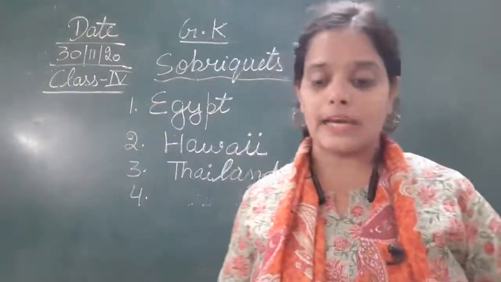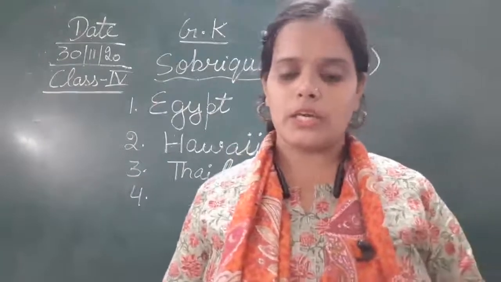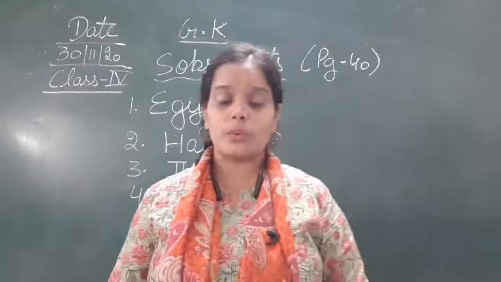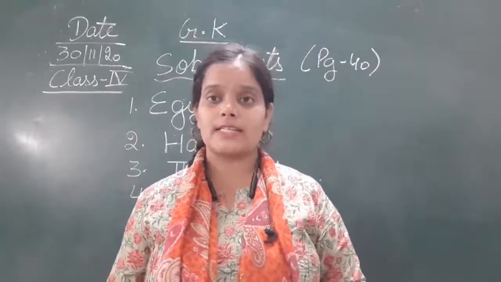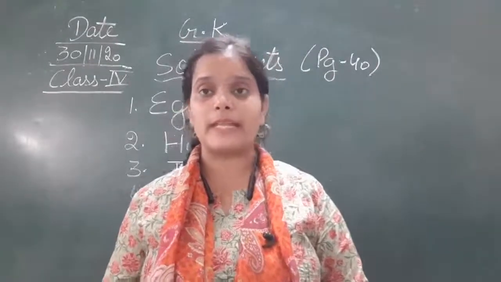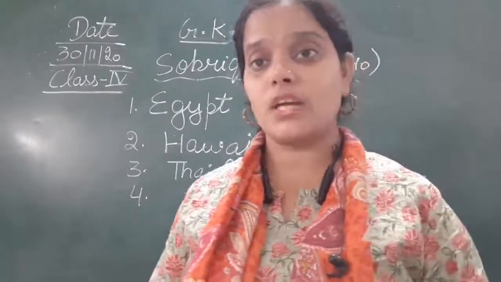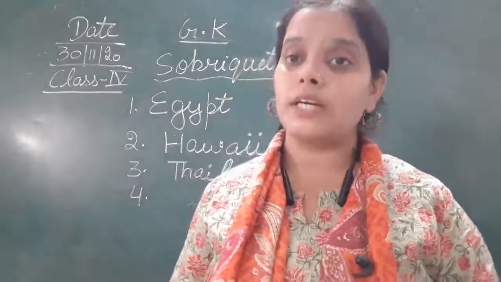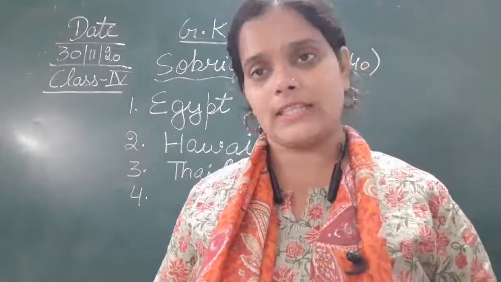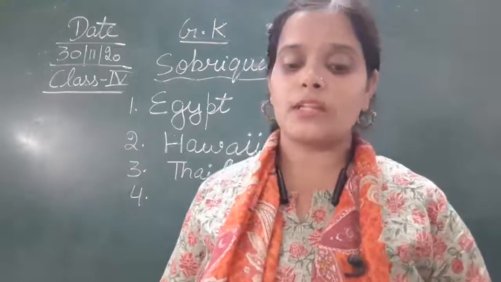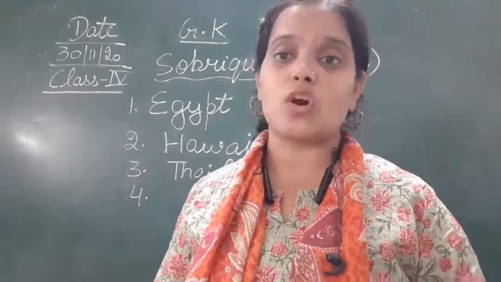Next, fourth one, the land of thunderbolt. Okay, the land of thunderbolt. So which country is known as the land of thunderbolt? That is Bhutan. So Bhutan is known as the land of thunderbolts because वहाँ पे जो thunderbolts हैं वो बहुत आते ही रहते हैं commonly. वहाँ पे you can feel the thunderbolts there. So that's why Bhutan is known as the land of thunderbolts.